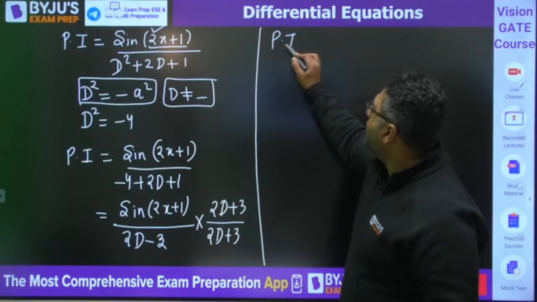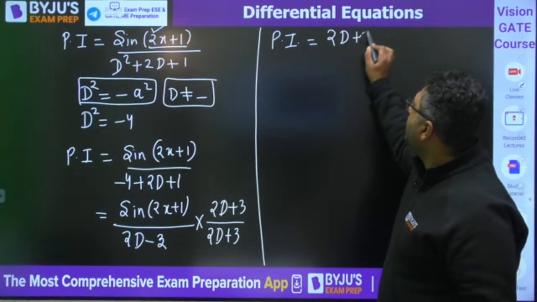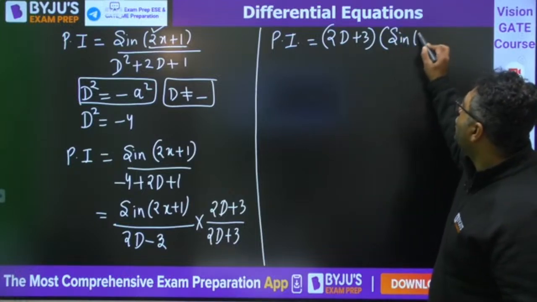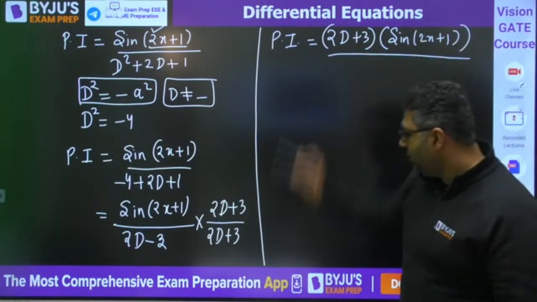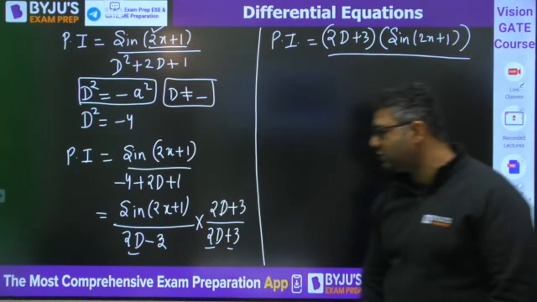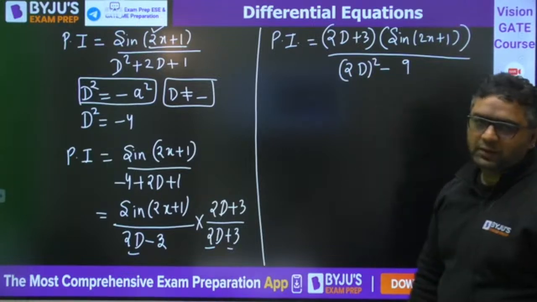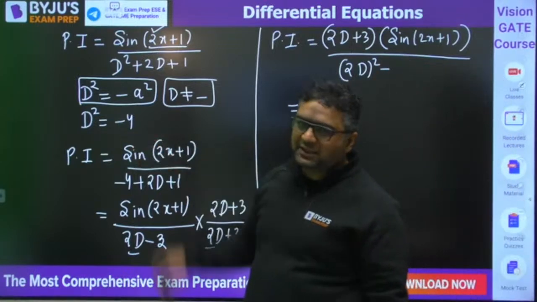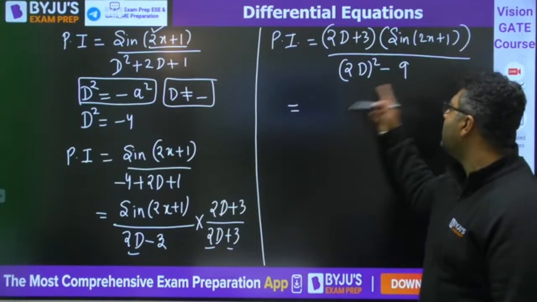Now you would have the particular integral as 2D plus 3 multiplied by sin 2x plus 1, divided by, you know, a minus b, a plus b, x minus y, x plus y, x squared minus y squared. So you would have 2D squared minus 9. What is 2D whole squared? It would be 4D squared. So you can write D squared as minus 4, so 4 into minus 4 would be minus 16, minus 9.